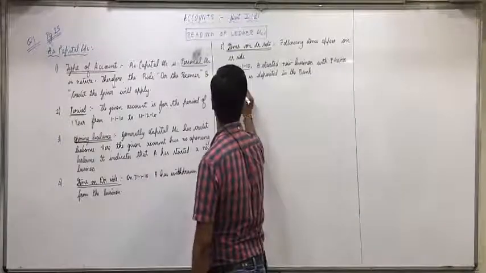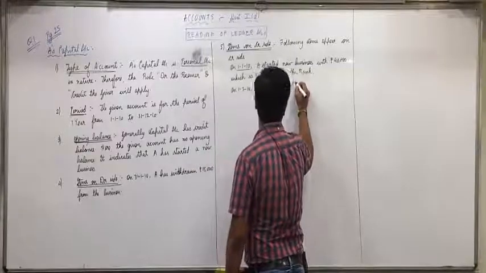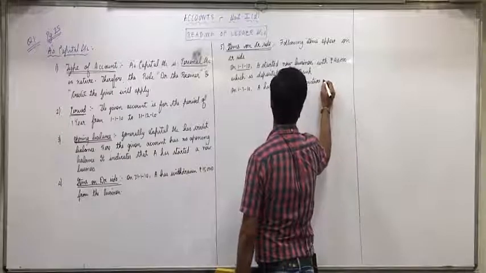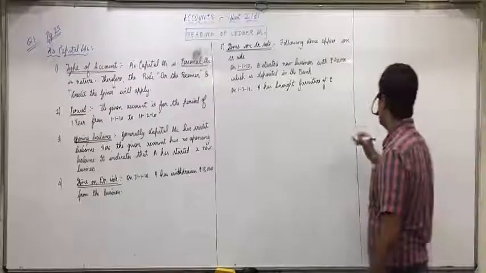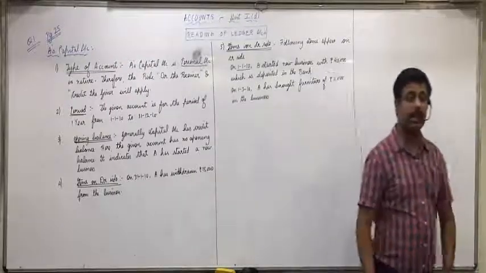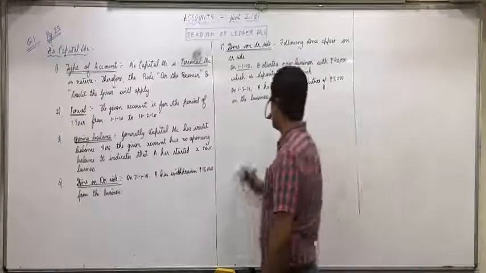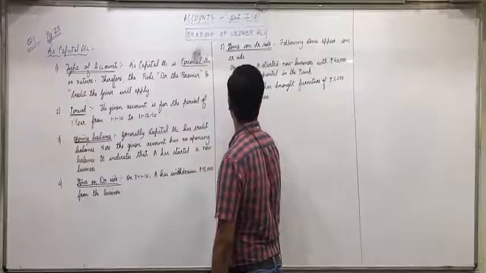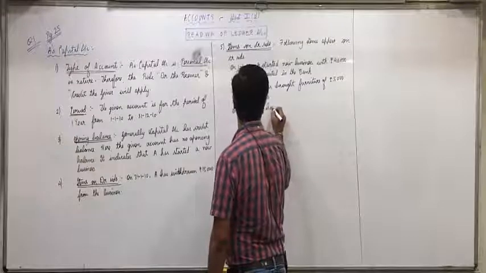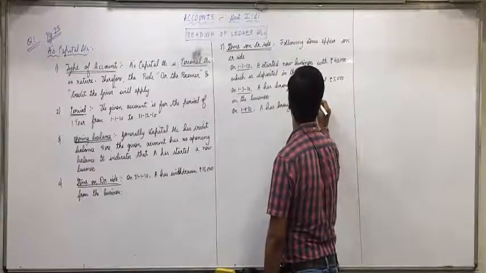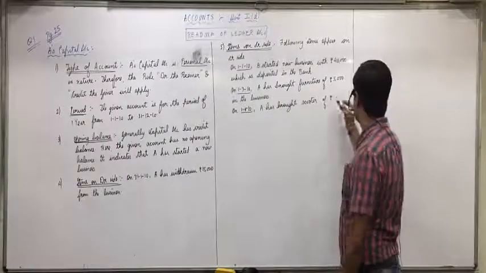Then 1st March, buy furniture, means he has brought furniture of 5,000 in the business. So on 1st March 2010, A has brought furniture of rupees 5,000 in the business. Any confusion in this? In the same way, on 1st April he has brought a scooter of 8,000 in the business. So on 1/4/2010, A has brought a scooter of rupees 8,000 in the business.